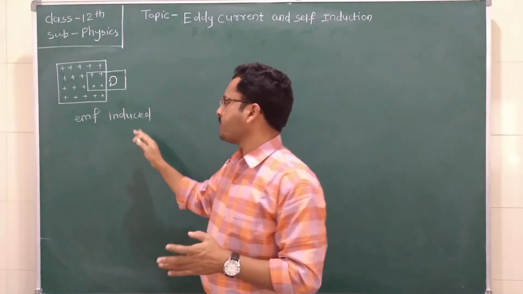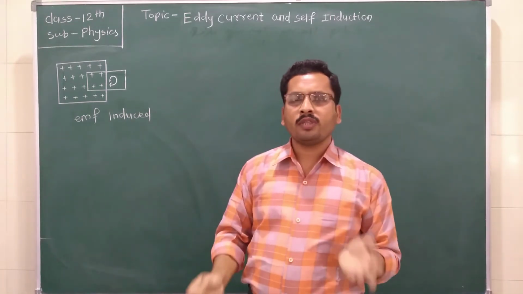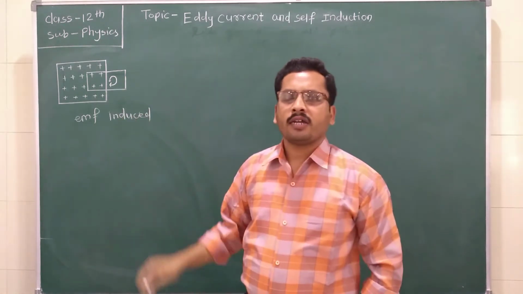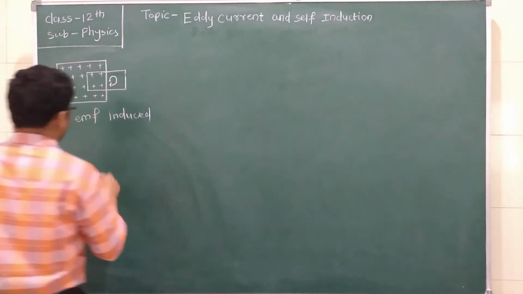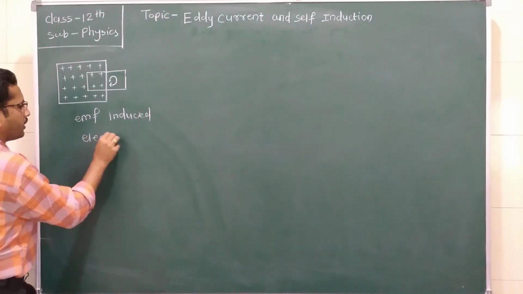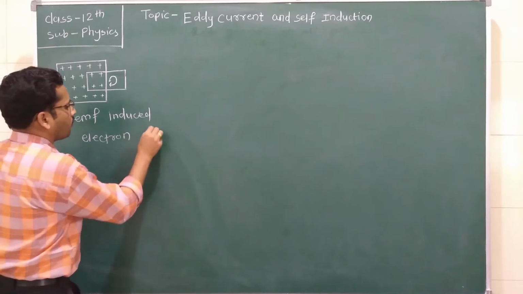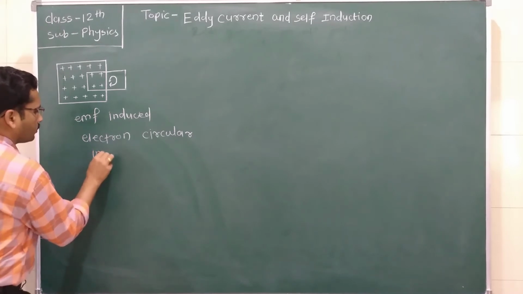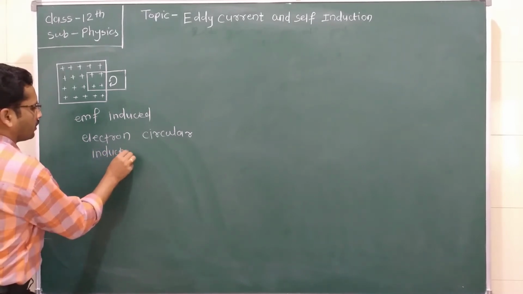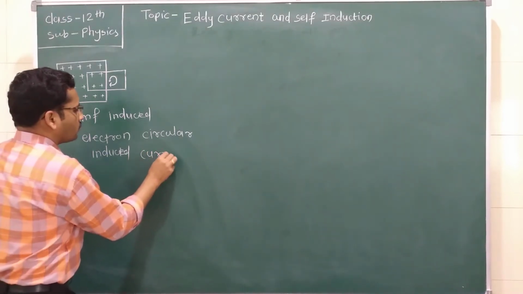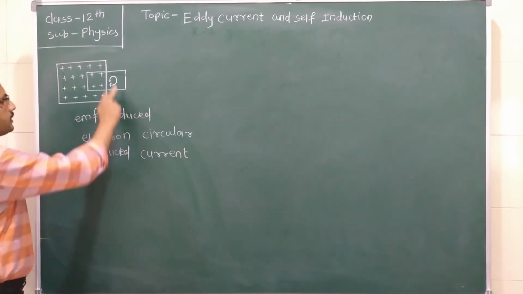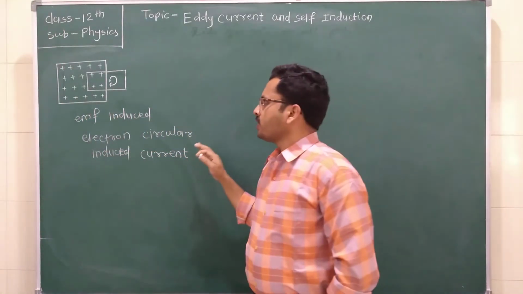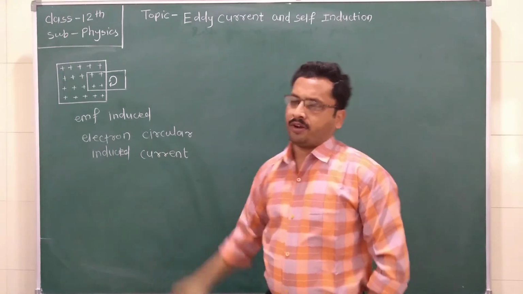Therefore, some EMF is induced in the metal plate, and due to this induced EMF, the electrons in the metal plate revolve in a circular orbit, due to which an induced current is produced inside this metal plate, which is like an eddy in water. Such a current is known as an eddy current.